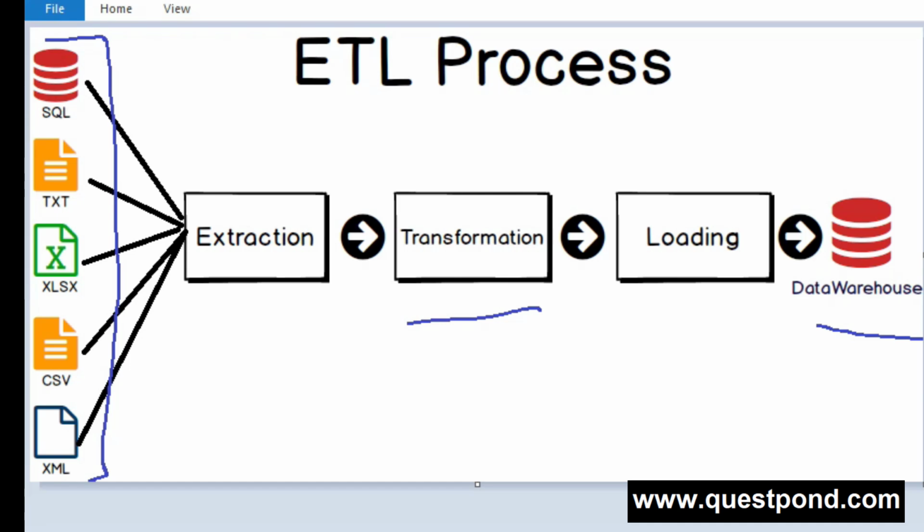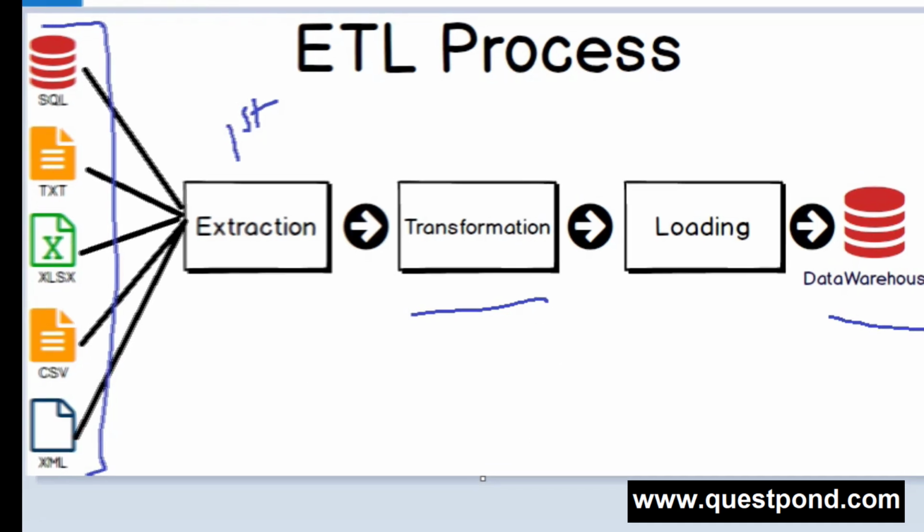In step number 1, we do data extraction. So this is our step number 1. Extraction is the first step of the data integration process, where data is collected from various sources, that is from SQL files, text files, Excel files, CSV files and so on. This data gets extracted, and this extraction is done using SSIS tools.